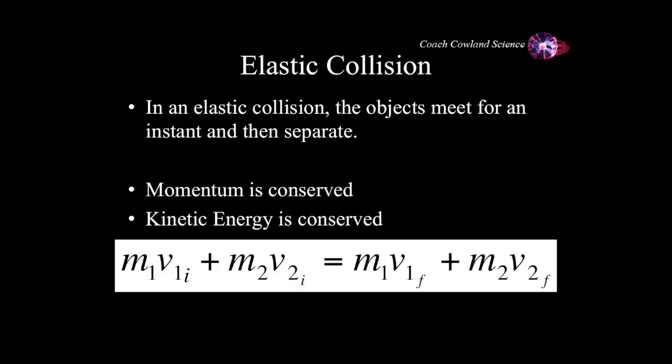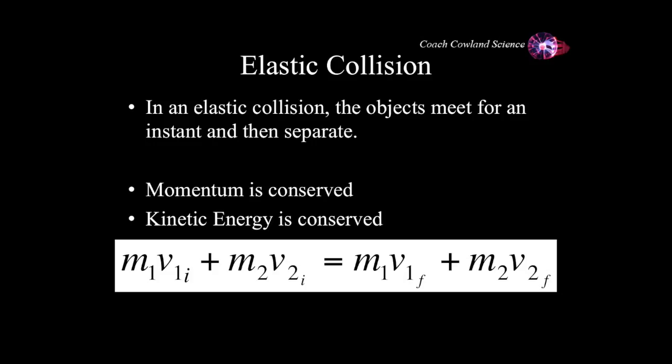Now we know that the equation for kinetic energy is 1/2 mv squared. So if I add up the kinetic energy for the two objects beforehand and then add up the kinetic energy for the same two objects afterwards, I should come up with the same value. And that will tell me that my collision is perfectly elastic.